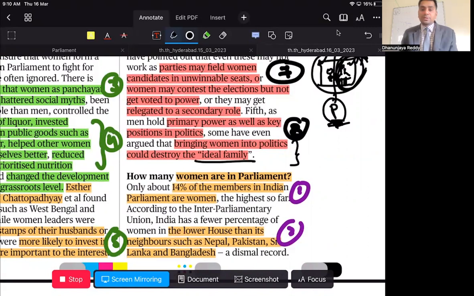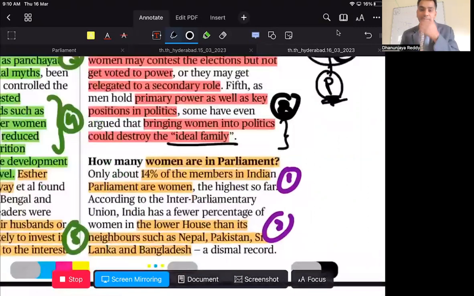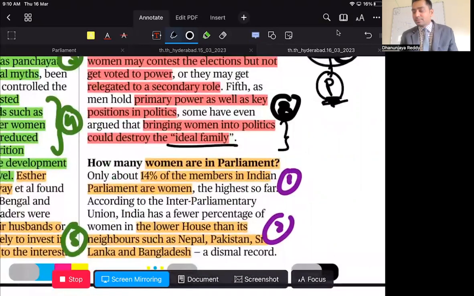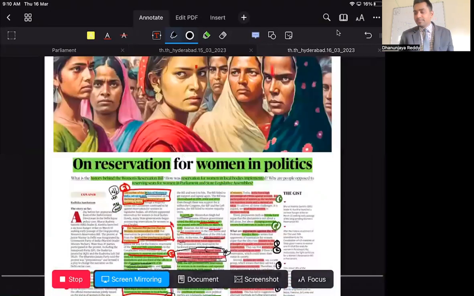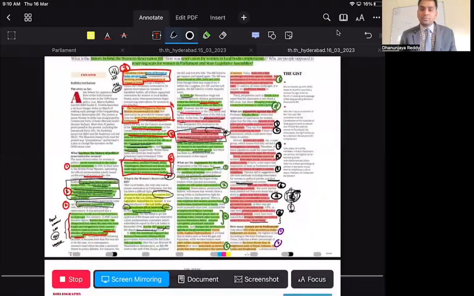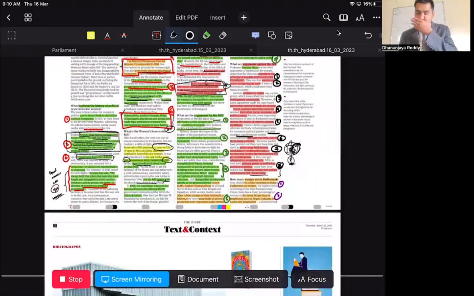So how many women are there in the Indian Parliament so far? So far, only 14% of members in the Indian Parliament are women. Now, this is lower than Nepal, Pakistan, and Bangladesh, which is a very dismal record. Hence, women have to be given reservations. So this is a must read.